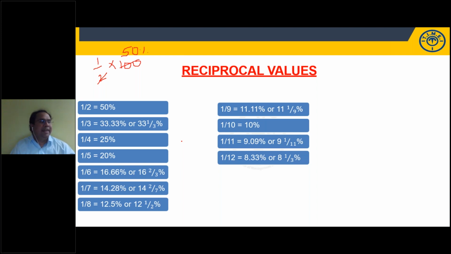1 by 9 is 11.11%. 1 by 10 is 10%, 1 by 11 is 9.09%, and 1 by 12 is 8.33%. Sir, are these 12 sufficient? No, no. You have to learn these 12 by heart along with their multiples.